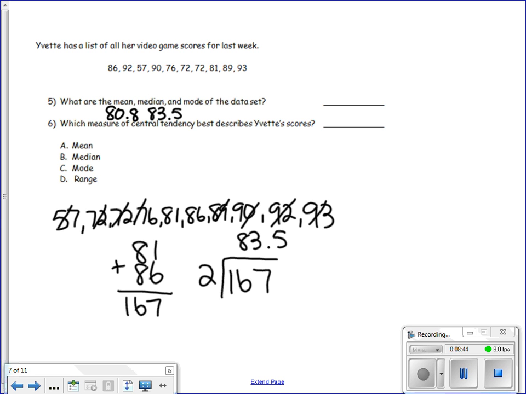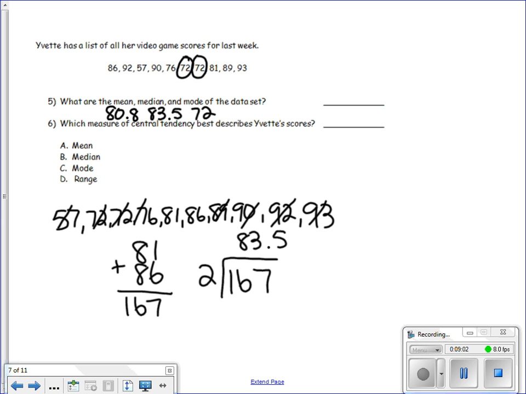The mode is the number that appears most often in the data set. So I'm going to look back through my numbers, and I see that 72 appears twice. No other numbers appear twice, and no other numbers appear more than twice. So that means that my mode is 72.